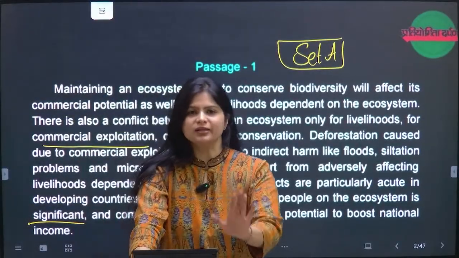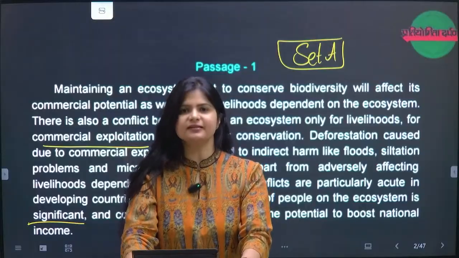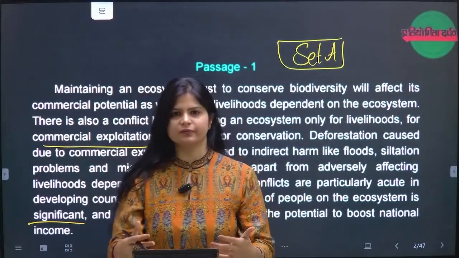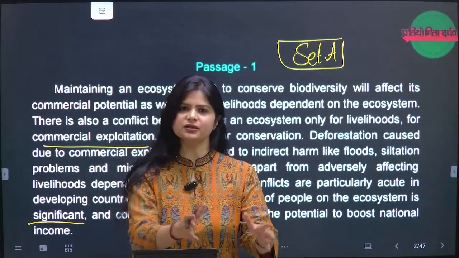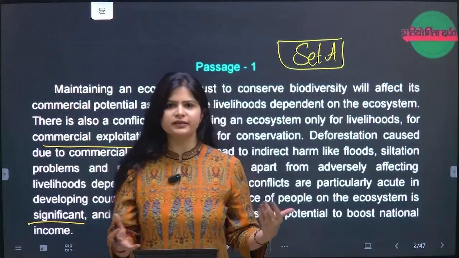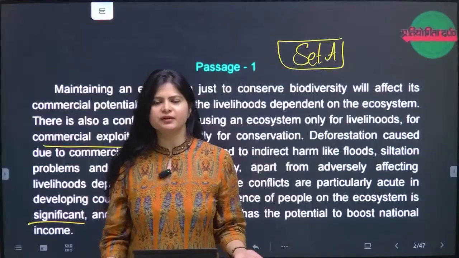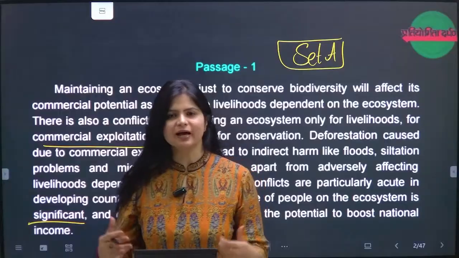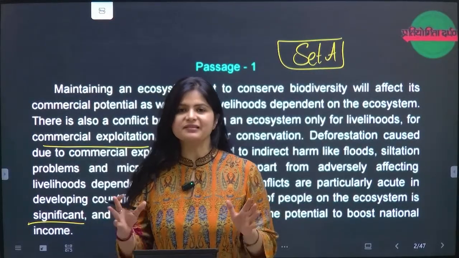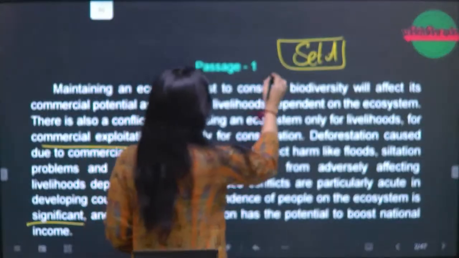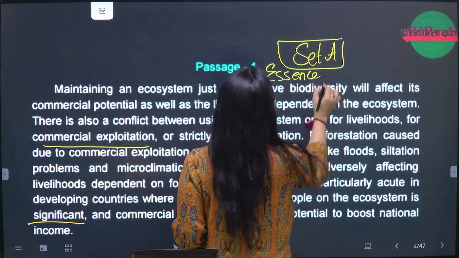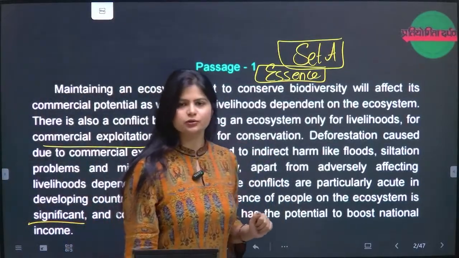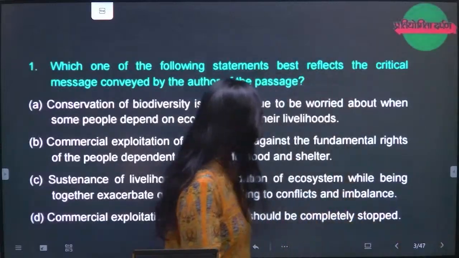Now, the question. The essence of the passage is that there is a tiff between two things, whether to exploit or use the resources that we have or to just conserve them. Because if we are not going to conserve them, then environmental degradation will happen. And if we are not going to use them, then how will the GDP grow? So there is a tiff. That is the whole essence of the passage: whether to use the resources or to just conserve them and park them aside. So what to do? There is a confusion between them.